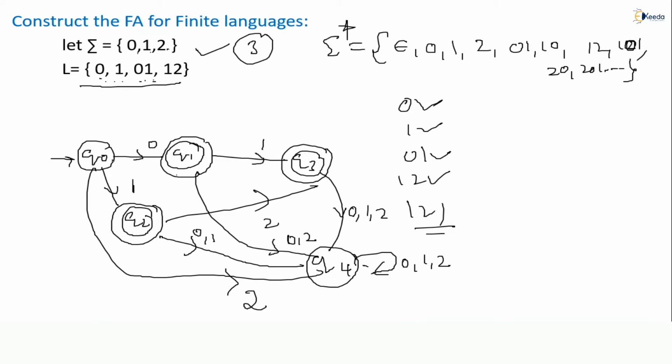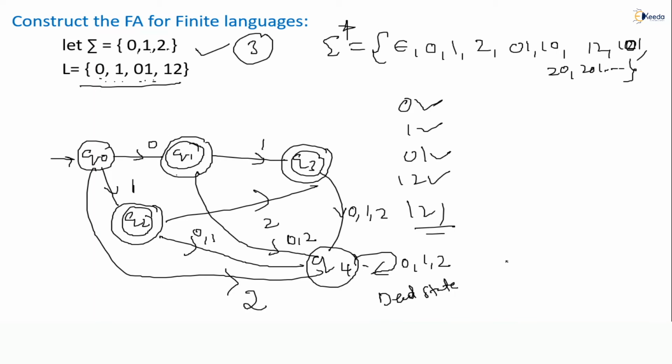See, so Q0 on 0, Q0 on 1, Q0 on 2 is there, Q1 on 1 is there, Q1 on 0 and 2 is there, correct? Q2 on 0 1 2 is there, yes. Q3 0 1 2 we have, yes. Q4 also there. Now Q4 is a dead state or not? Dead state, what is the meaning of dead state? Once you reach Q4 you cannot come back to any final state, that is dead.